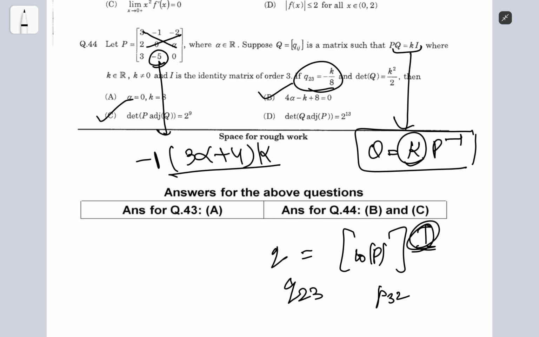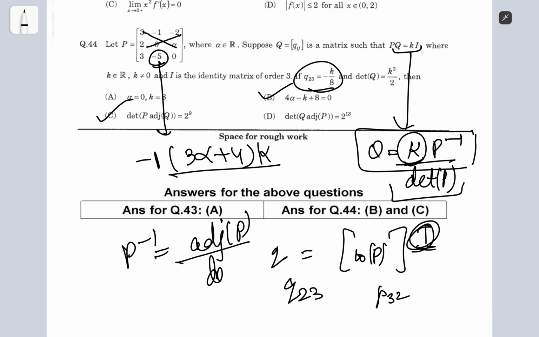So k upon the determinant of p, right? Because p inverse is just, my bad, adjoint of p upon determinant of p. So that's what I'm using here.